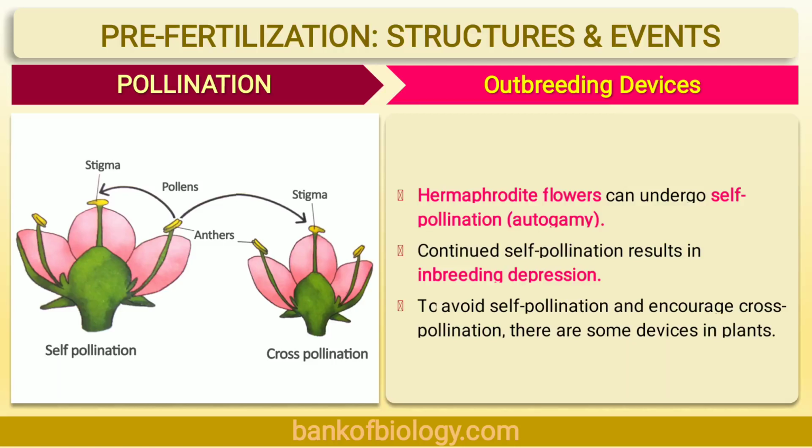That is inbreeding depression. To avoid the self-pollination and encourage cross-pollination, there are some devices in plants. They are number 1, unisexuality, number 2, dichogamy, number 3, prepotency, number 4, heterostyly or heteromorphy, number 5, herkogamy, and number 6, self-incompatibility or self-sterility. Let's see their details.